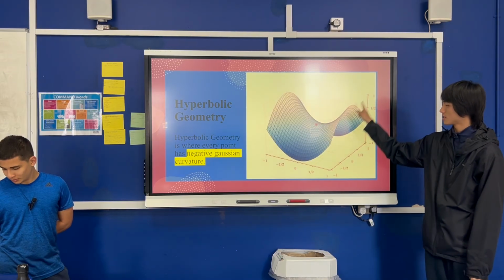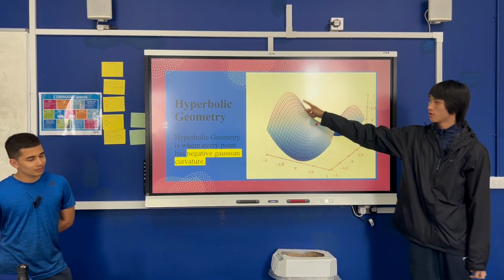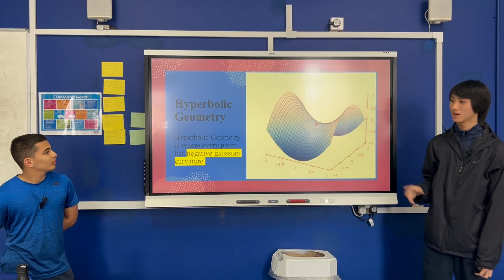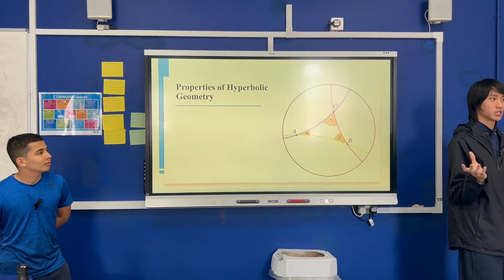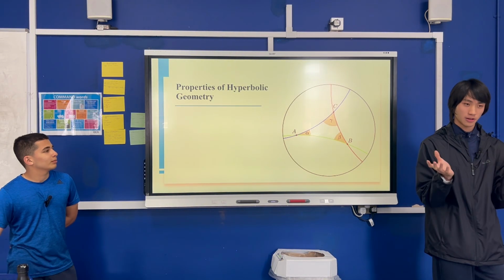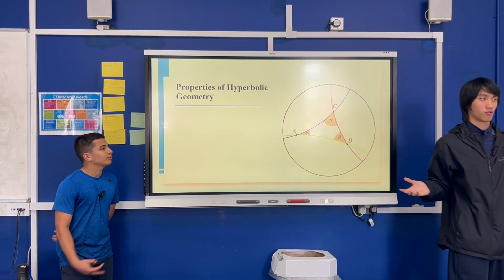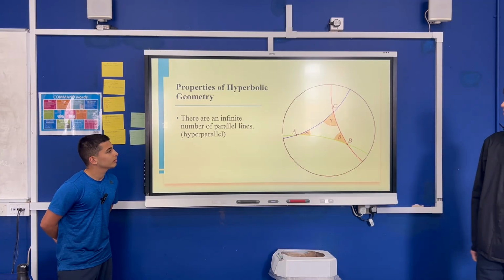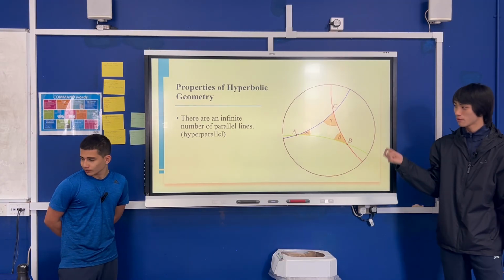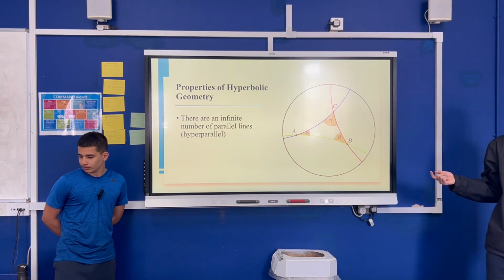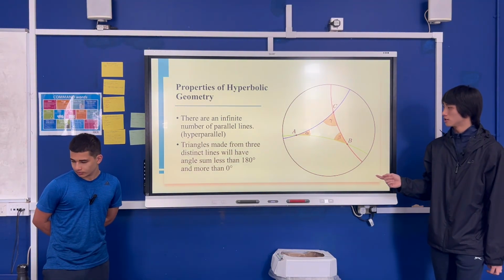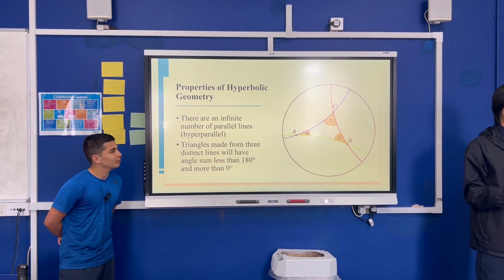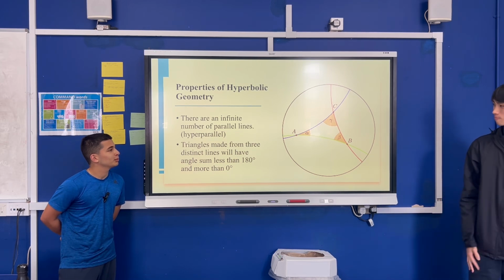Yeah, so this will be an example of parabolic. But actually this is spherical, so it's not a good example because it's really hard to imagine what it looks like to have everything being parabolic because we don't live in the parabolic world. We live on the Earth. But the unique property of this is there's infinite parallel lines, which are called hyperparallel. What this means is there's infinite lines you could draw which do not intersect anywhere.